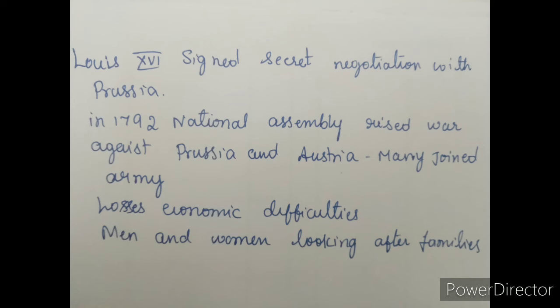Before this could happen, the National Assembly voted in April 1792 to declare war against Prussia and Austria. Thousands of volunteers thronged from the provinces to join the army. They saw this as a war of the people against the kings and aristocracies all over Europe.